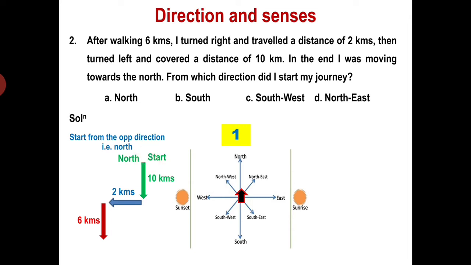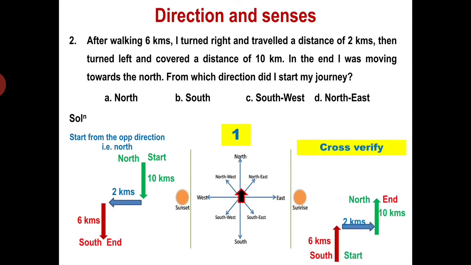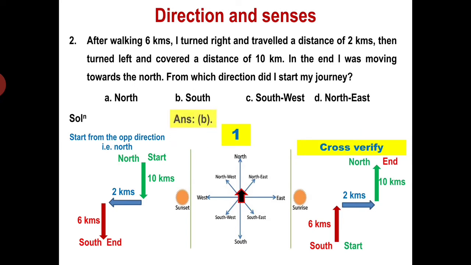That means he says, from which direction did I start my journey? So where did he start his journey? What is this direction? Down here. It is south. So the answer is south. You can cross verify here how it is being given.